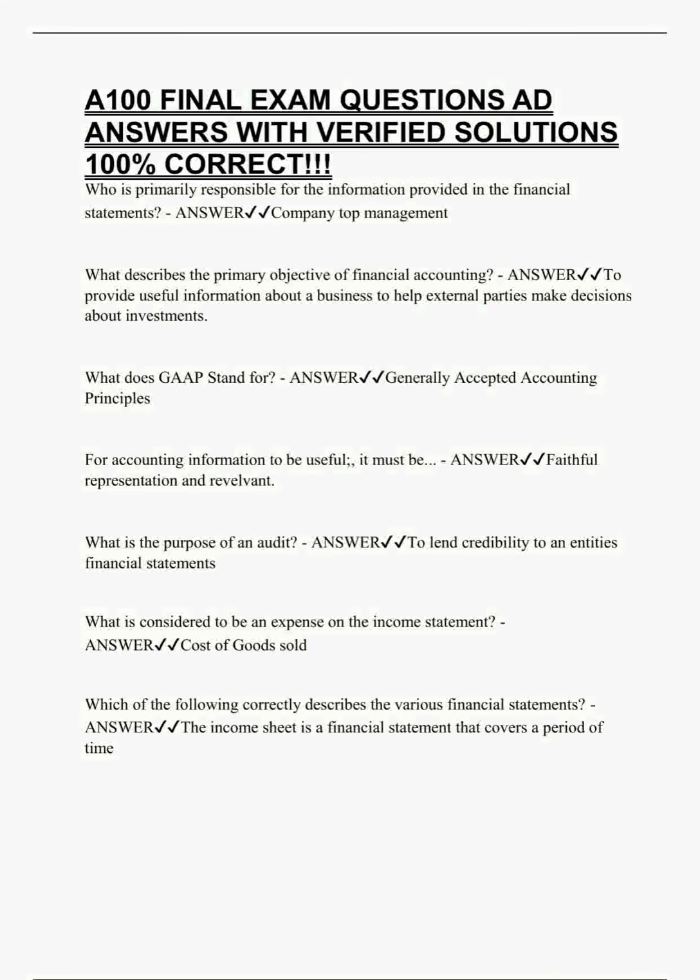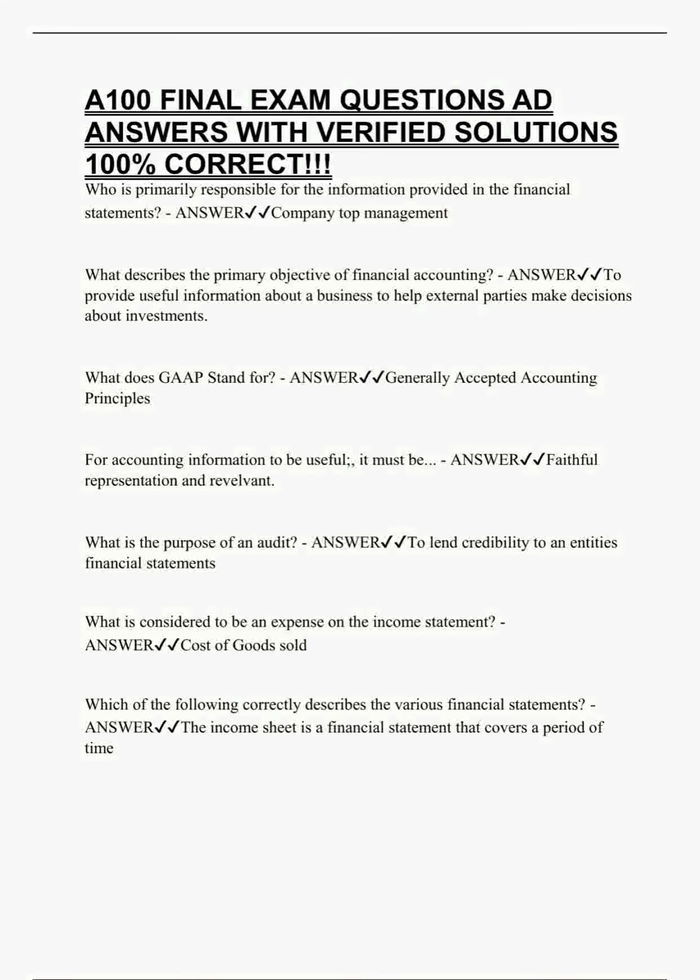Who is primarily responsible for the information provided in the financial statements? Answer: company top management. What describes the primary objective of financial accounting? Answer: 2.